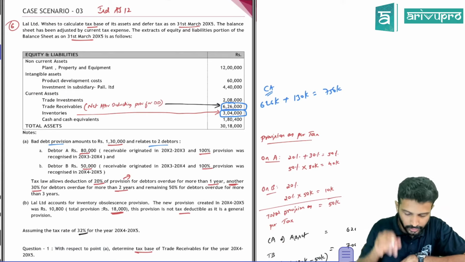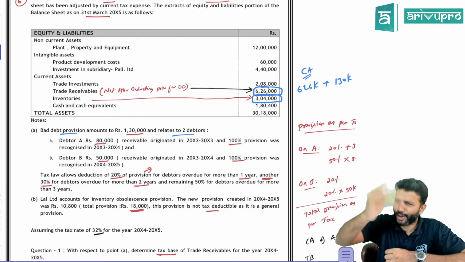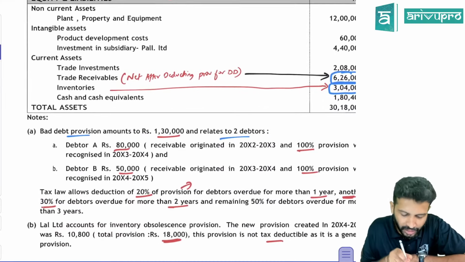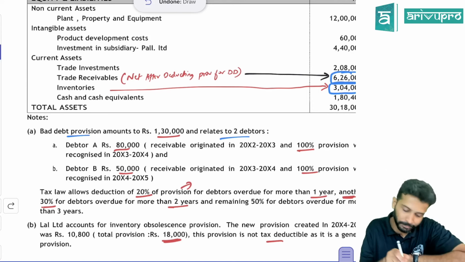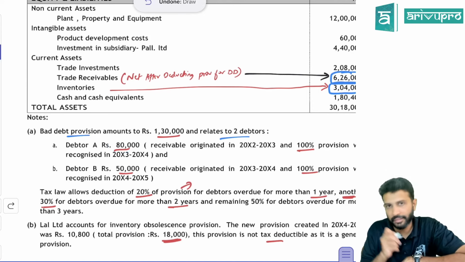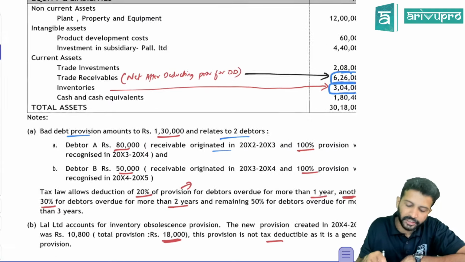That's one. But now, as per Income Tax Act, you can't do this deduction and all. They will start telling drama, so let's go over it. There are 2 debtors. This 130 relates to 2 debtors, A and B. Debtor A value is 80,000. You have sold goods worth 80,000 to A. Receivable originated in 20X2-X3.